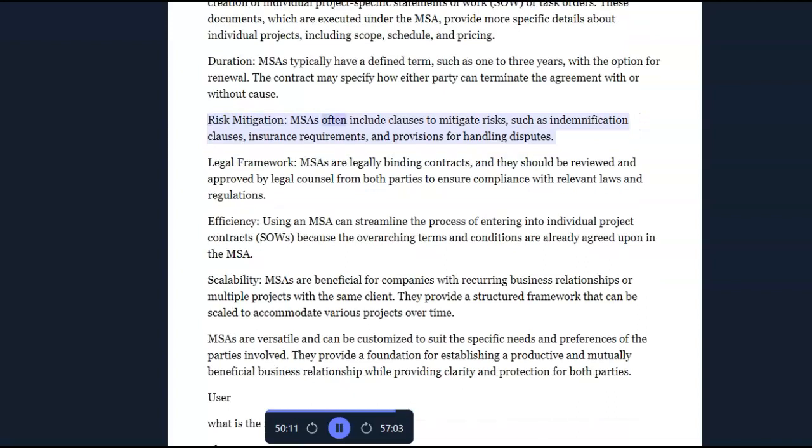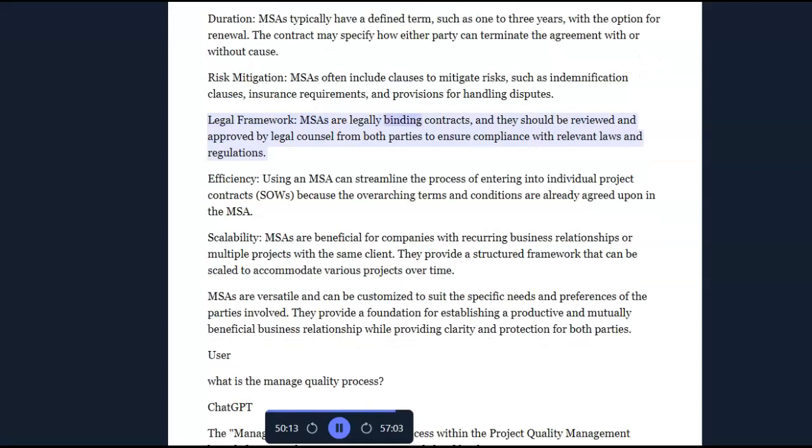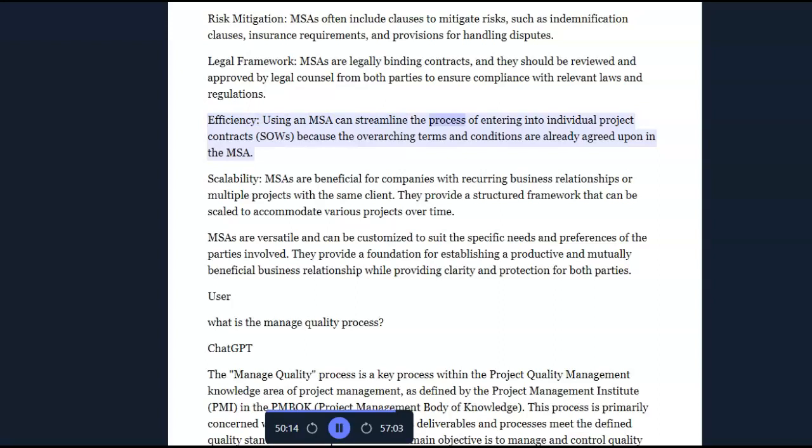Risk mitigation. MSAs often include clauses to mitigate risks, such as indemnification clauses, insurance requirements, and provisions for handling disputes. Legal framework. MSAs are legally binding contracts, and they should be reviewed and approved by legal counsel from both parties to ensure compliance with relevant laws and regulations. Efficiency. Using an MSA can streamline the process of entering into individual project contracts, because the overarching terms and conditions are already agreed upon in the MSA.